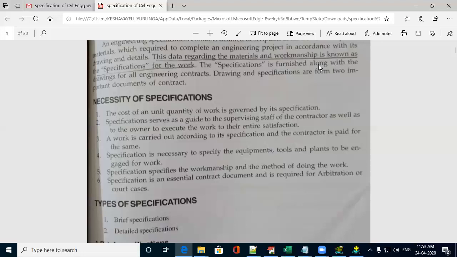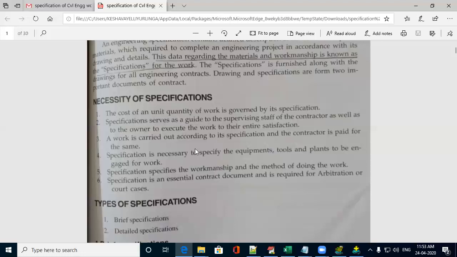It is also required for the payment of the contractor. If the contractor carries out the work perfectly according to the specification, he can be paid accordingly. If it is not up to the owner's satisfaction, he can hold the amount and pay later after the construction activity is done according to his satisfaction.